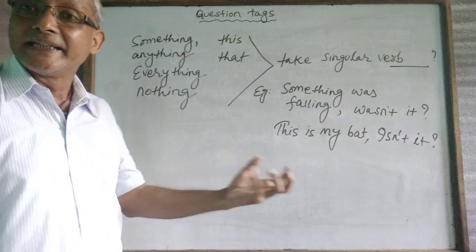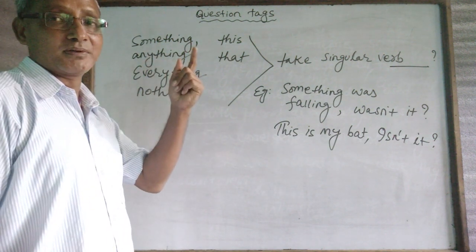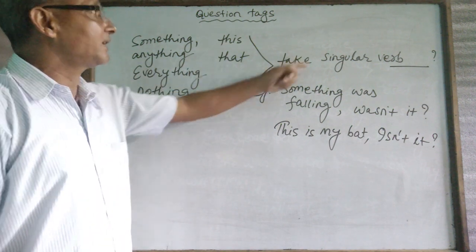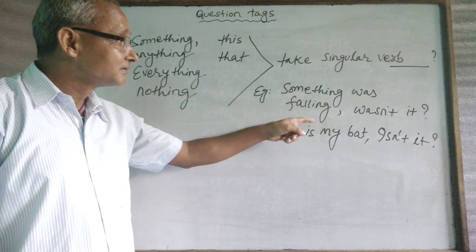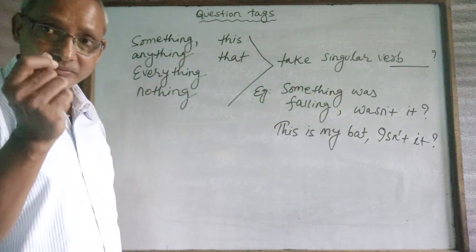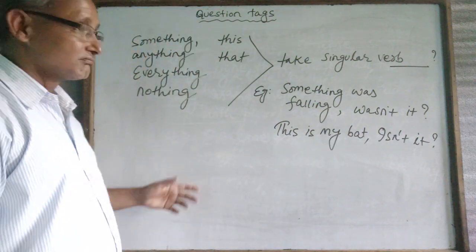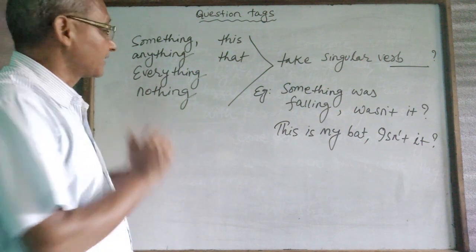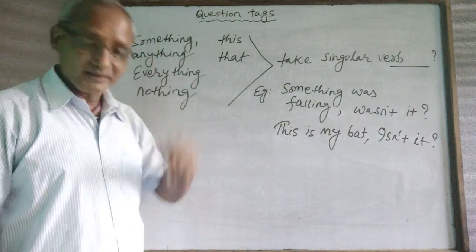Let's see about that thing. Something, anything, everything, nothing, supported by this and that. What happens? They take a singular verb. Very simple. "Something was falling." According to that text, catch the auxiliary verb. Wasn't it? Singular verb. "This is my bag," isn't it? So this is how we make the question tag: a singular verb for the thing, and this and that.